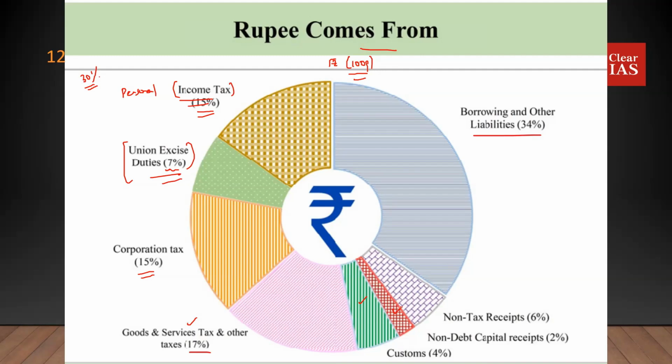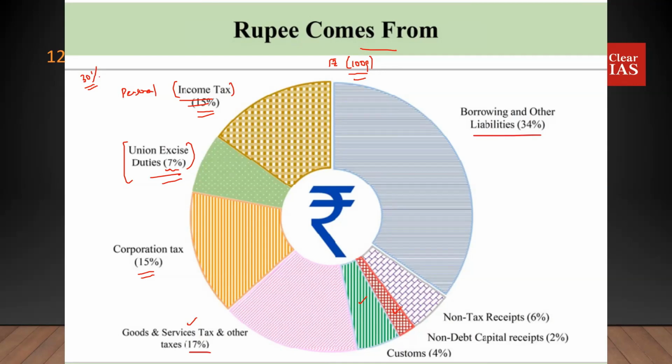Because when you're taking a loan, your liability increases. So that is a debt creating capital receipt. At the same time, there could also be a capital receipt which is non-debt creating. What is that? In the example that we're speaking about, you're disinvesting something. That is a capital receipt, but a non-debt creating capital receipt. So all these things that we are referring to make up that 2%.